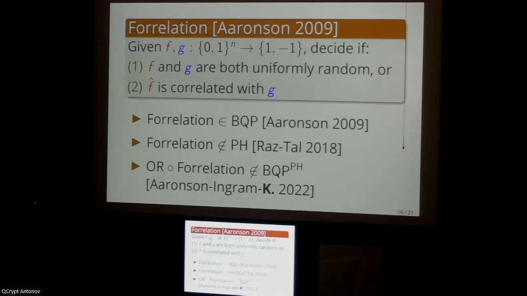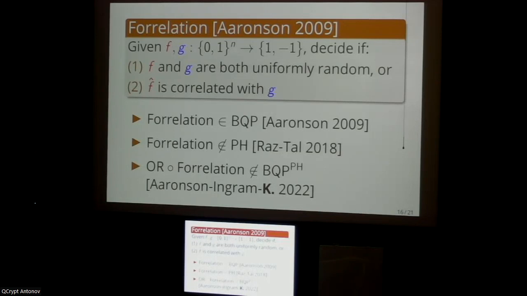What is the OR of correlation problem? Informally, you are given a long list of instances of correlation, and you must decide whether all of the pairs of functions are uniformly random, or whether there exists some pair of functions in this list that is in fact correlated. So that's why it's like the composition of the OR function with correlation.